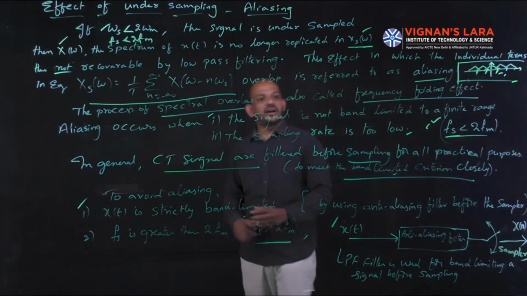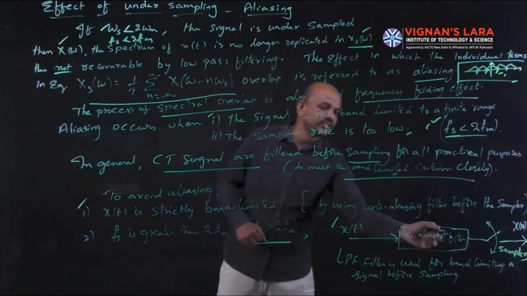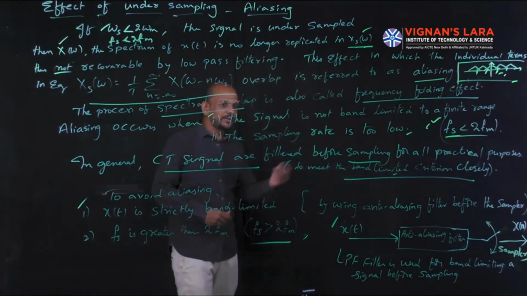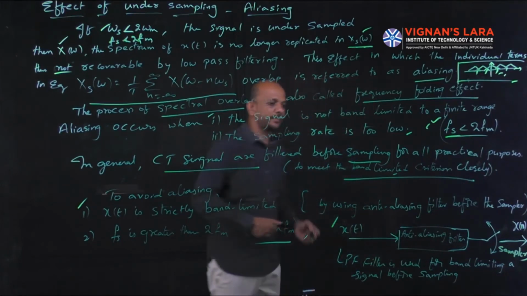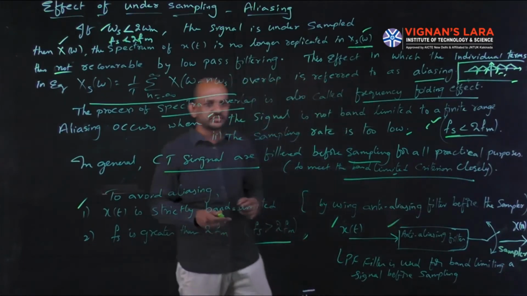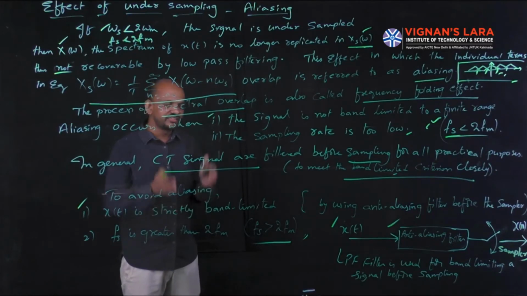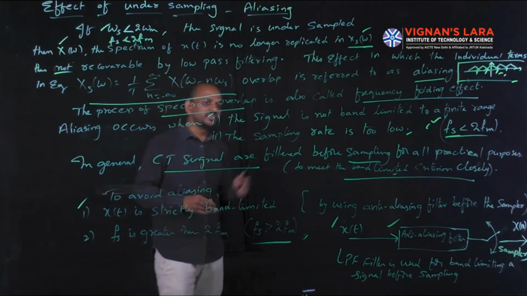Before giving the input signal to the sampler, we have to pass it through an anti-aliasing filter, that is nothing but a low pass filter. Here the low pass filter is used for band limiting a signal before sampling. So here we will use a low pass filter. Then it will be strictly band limited, and then it will be sampled.